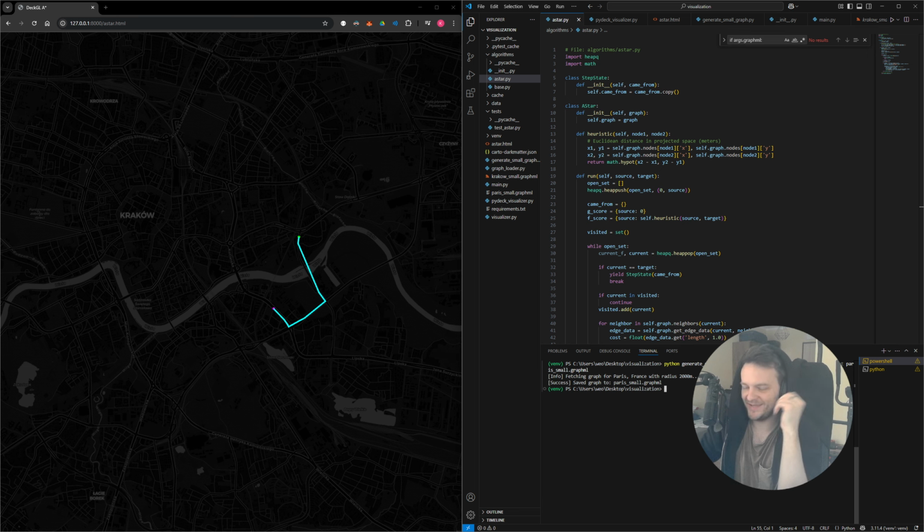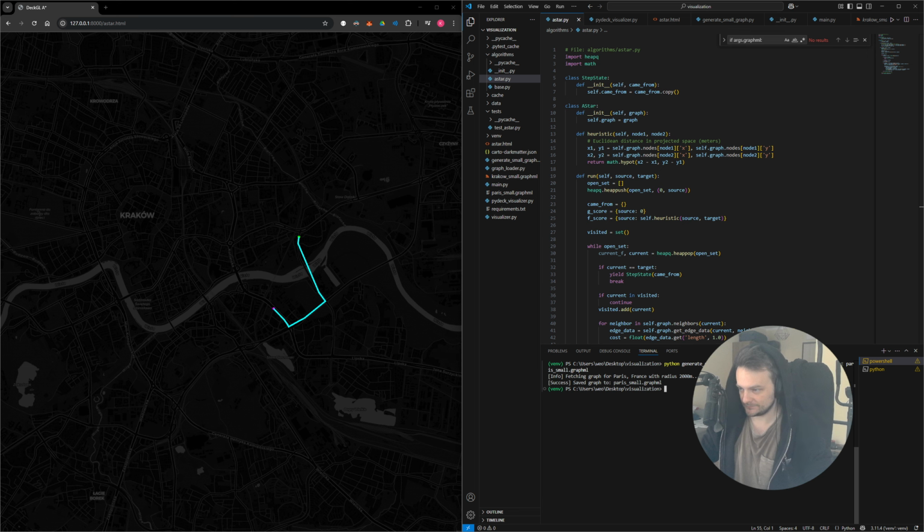I had to make an adjustment to it. Initially, I just downloaded a very large data set, so the files were too big and I couldn't run them in the browser. So I had to adjust. I made it so we can shrink the distance of the data that we are downloading.